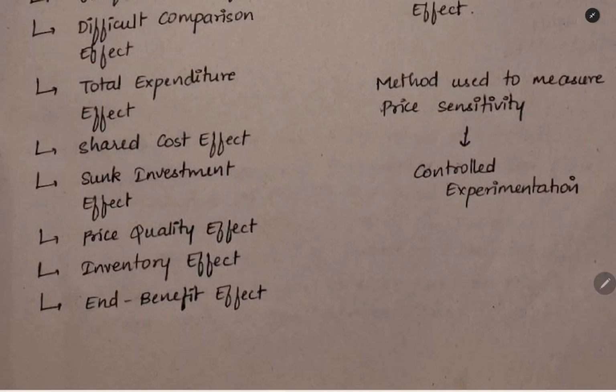The next thing is inventory effect. Inventory effect means that if you buy a product which is of perishable nature, you will not care that much about the price. If you are buying a long durable product, you will think about the price. For a perishable product, there will be low price sensitivity.